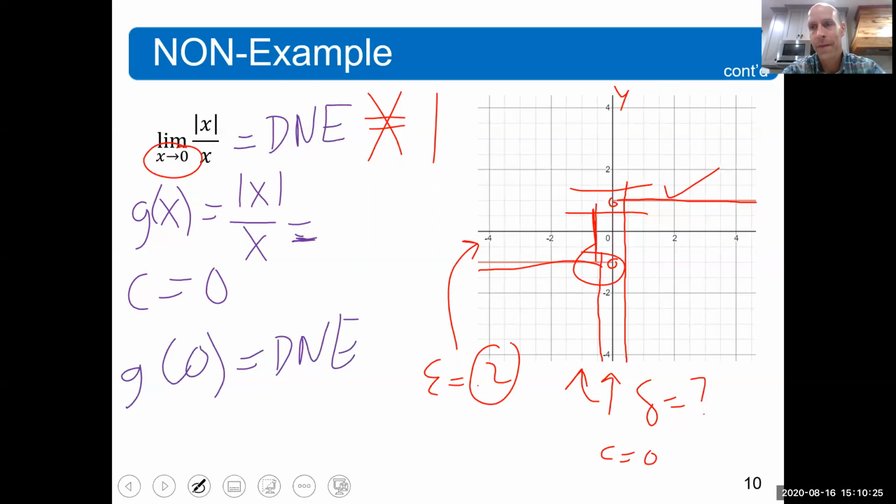Again, I think I'm going to stop there. If you're not quite following me yet, I would encourage you to either watch this video again or maybe look up another video on YouTube. This is why it's optional. This is pretty challenging stuff. And you notice I only used a linear function. I didn't use a quadratic function or something more complicated. It's actually pretty hard to use it. But if you understand it, it really does help you understand what limits are. So I'm going to stop it there.